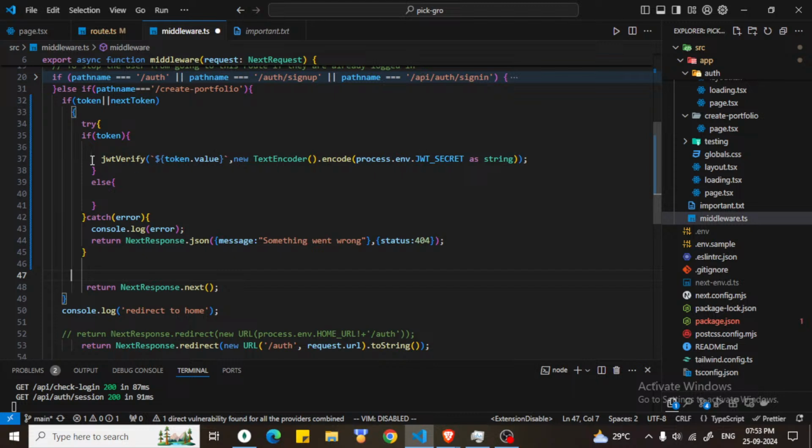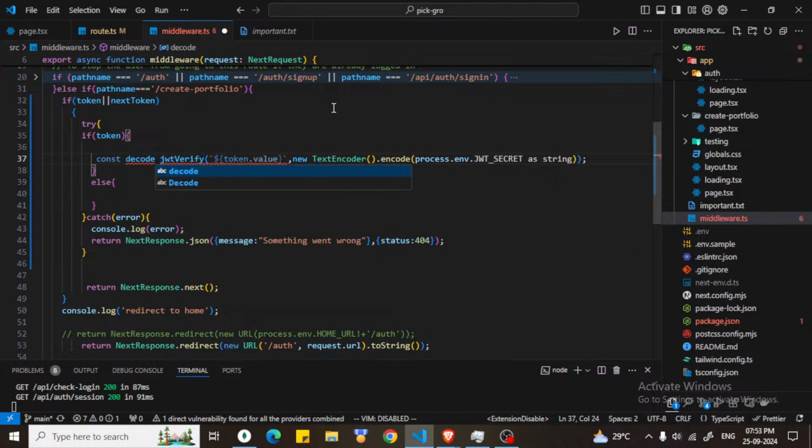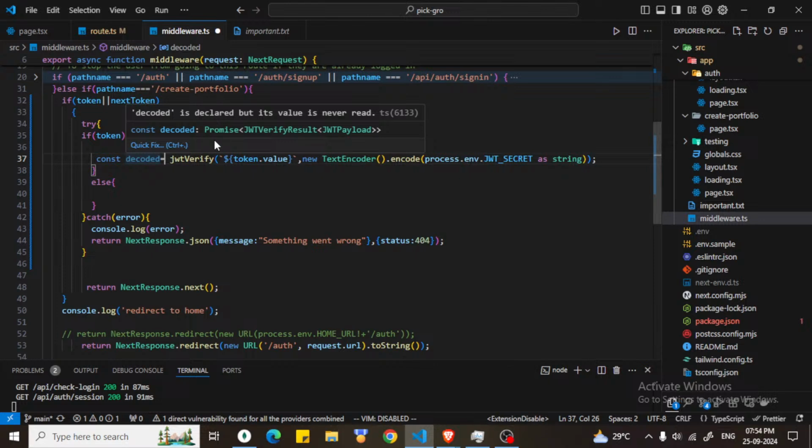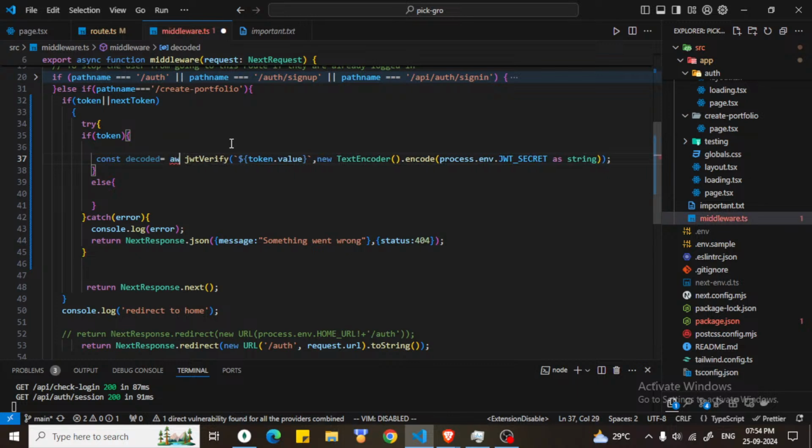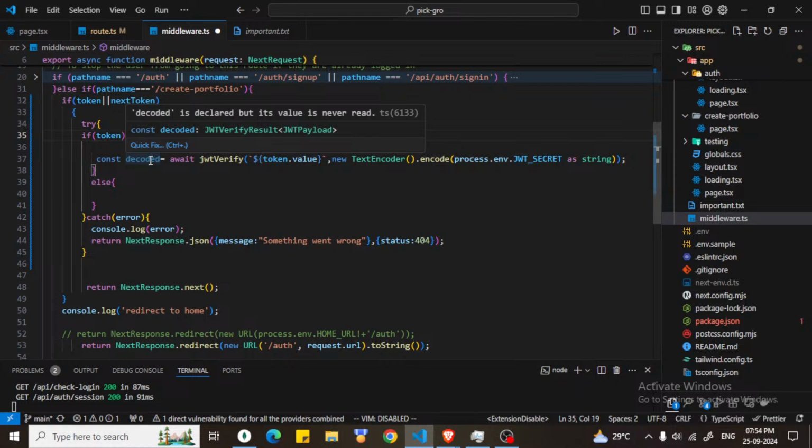Okay, we should store this in a const, decoded. We can say that decoded is equal to JWT verify. Yeah, this is a promise we are getting. What we should do, we should resolve it here only. Now what we are getting, yeah, JWT verify result. Okay, we are getting this.